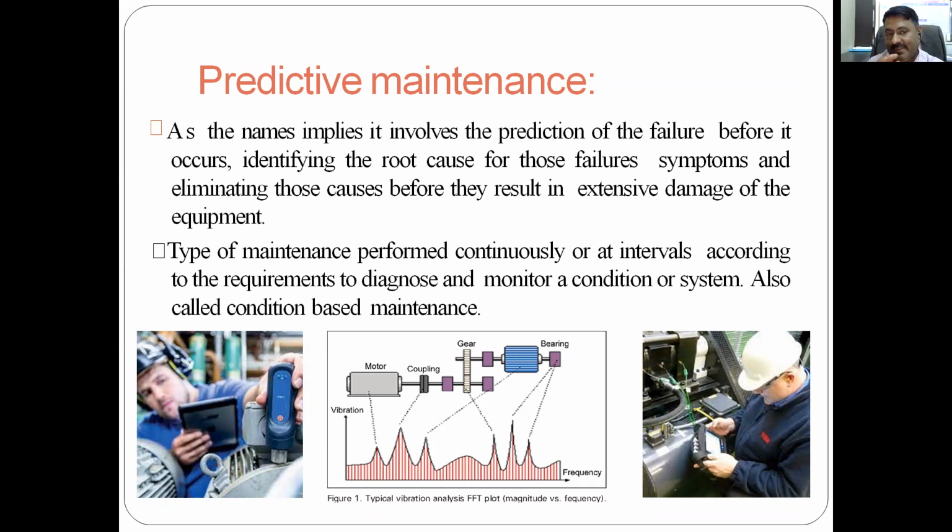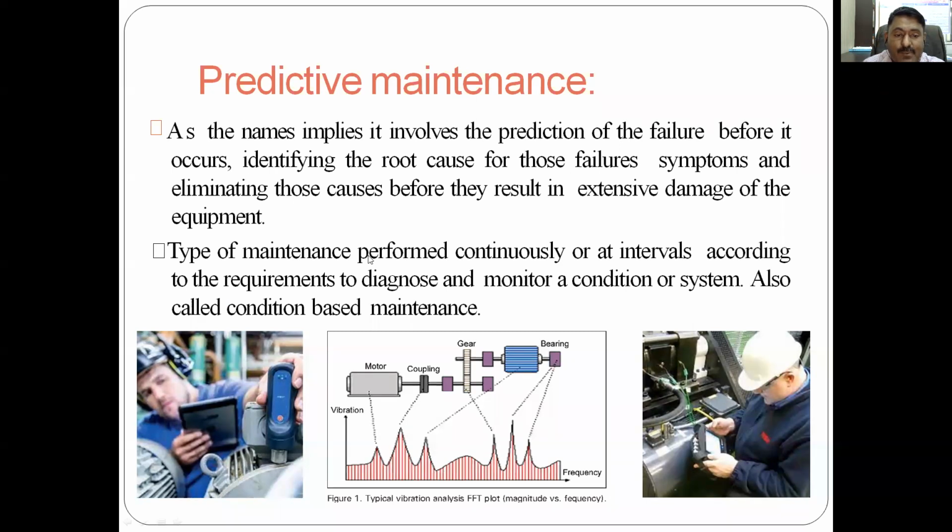See, this is the failure. It predicts before it occurs. It identifies the root cause, that is why that failure will occur, and takes some measures, eliminating those causes before they result in extensive damage. So it will not wait and say, okay, now the failure has started, let us wait up to breakdown. There is no use of that in predictive maintenance. Try to eliminate the causes, because of which there will be failure, so that there will not be any extensive damage.